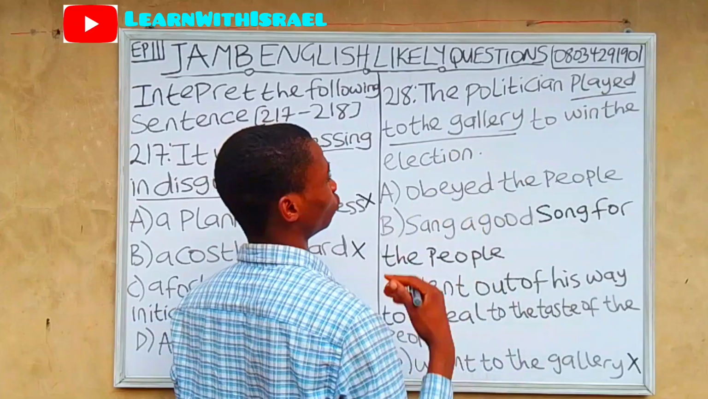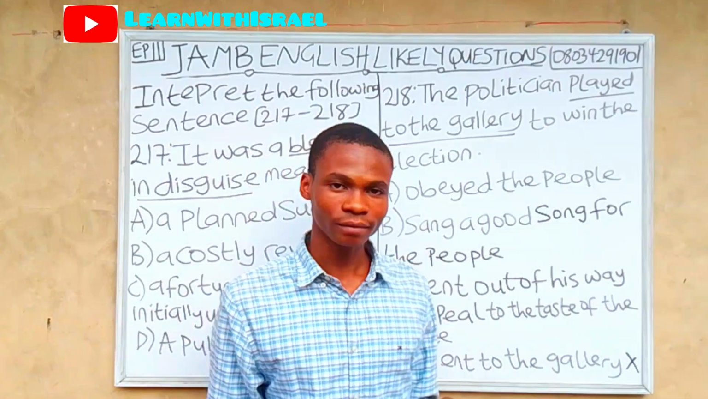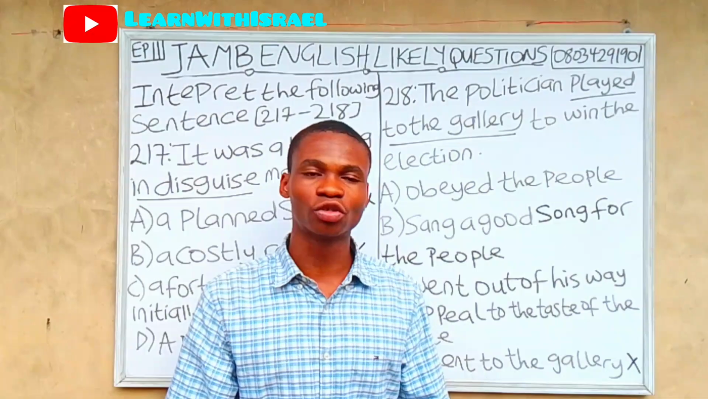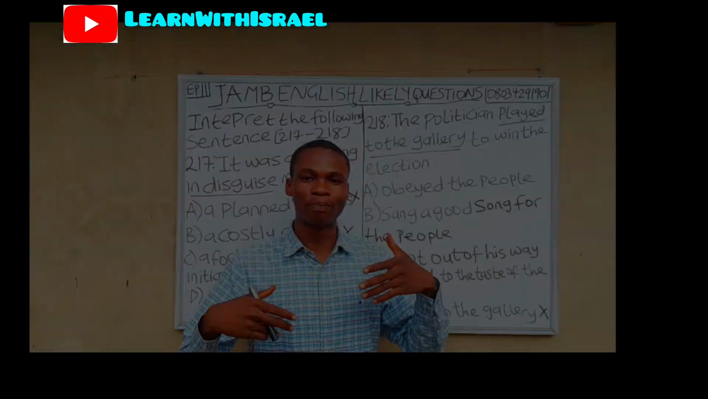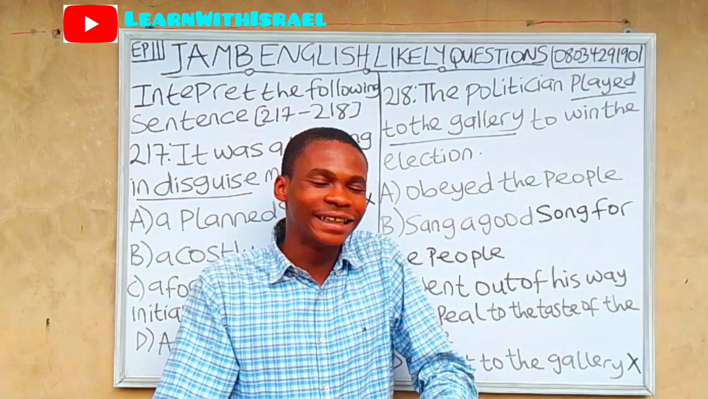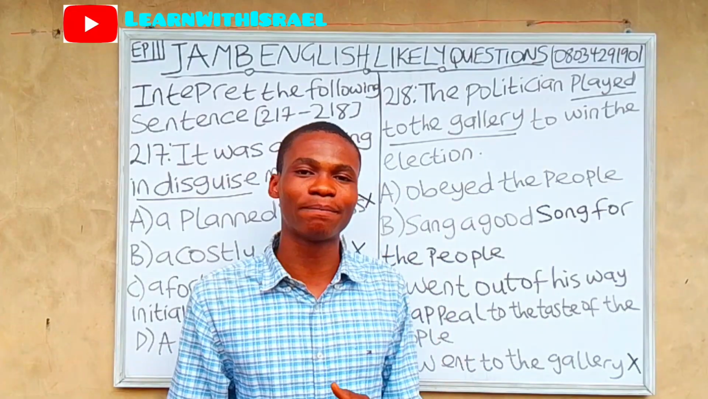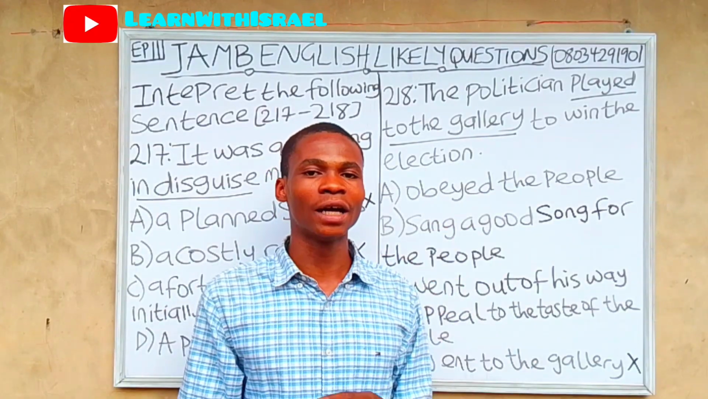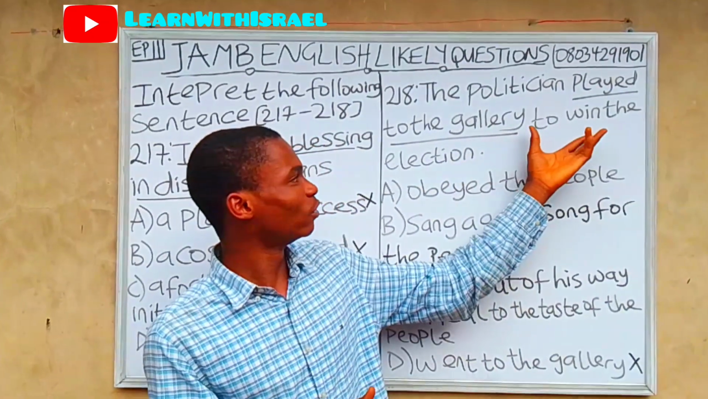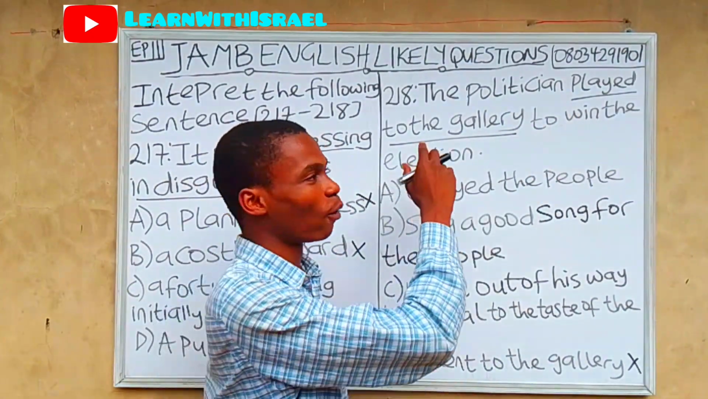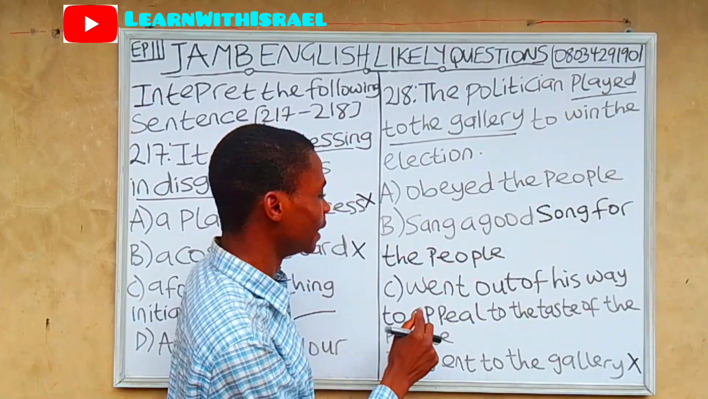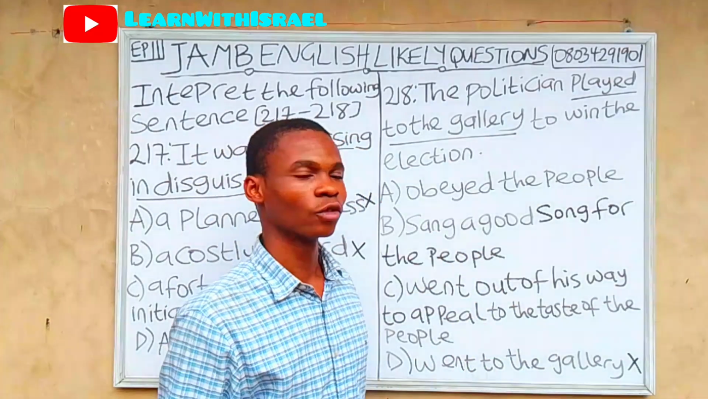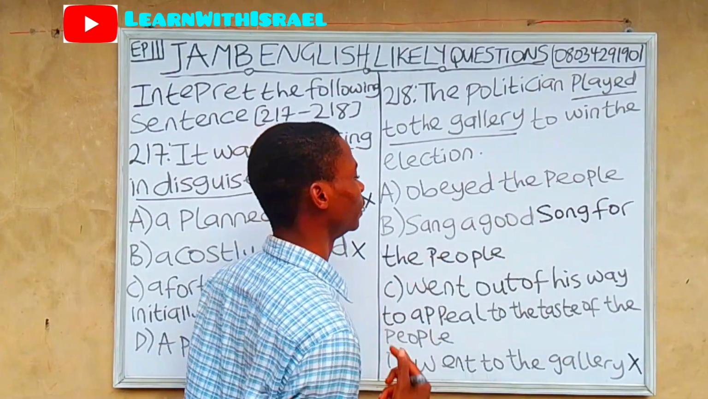What does play to the gallery mean? Play to the gallery means to go a long way just to appeal, just to please some part of people, some sophisticated part of people, in order to gain their maximum approval. So that was why he was able to win the election. The politician played to the gallery. That means he went out of his way to appeal to the taste of the people, to win the election.